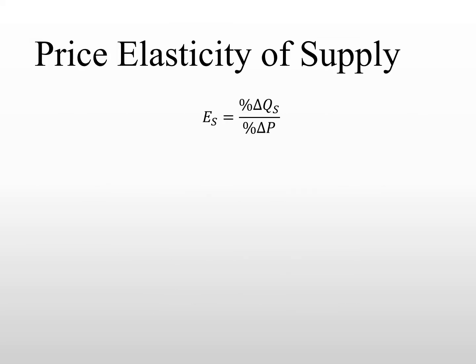And finally, we are jumping into the price elasticity of supply. If we calculate the price elasticity of demand using the percentage change in quantity demanded divided by the percentage change in price, on the supply side we are basically flipping the quantity to quantity supplied.